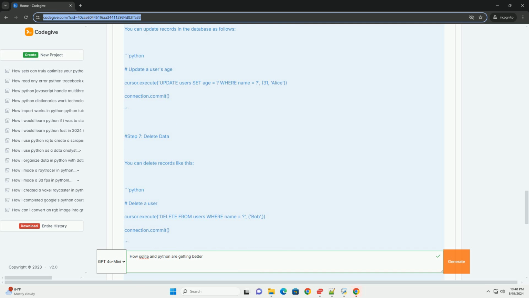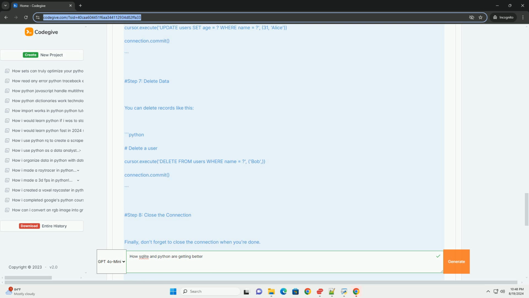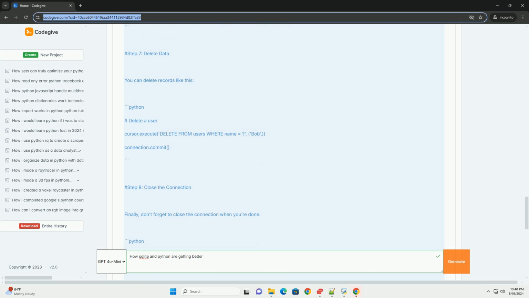It's built into Python via the sqlite3 module, which allows you to create and manage sqlite databases directly from your Python scripts. Setting up sqlite with Python first.